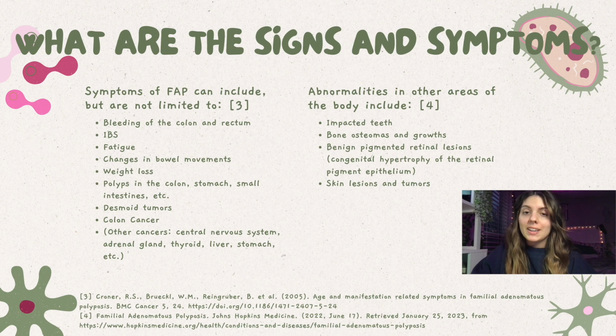Symptoms of FAP can include, but are not limited to, bleeding of the colon and rectum, IBS, fatigue, changes in bowel movements, weight loss, polyps in the colon, stomach, small intestines, etc., desmoid tumors, colon cancer, and other cancers of the body. Abnormalities in other areas of the body include impacted teeth, bone osteomas and growths, benign pigmented retinal lesions, as well as skin lesions and tumors.